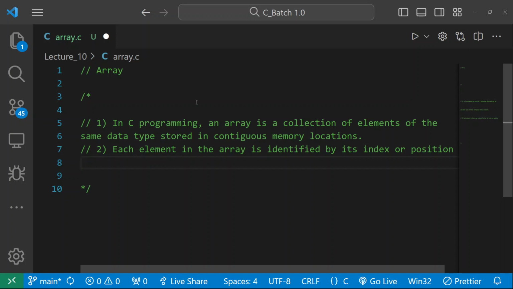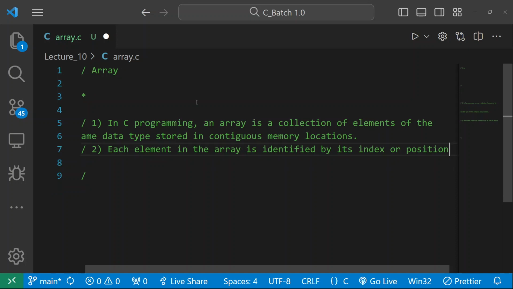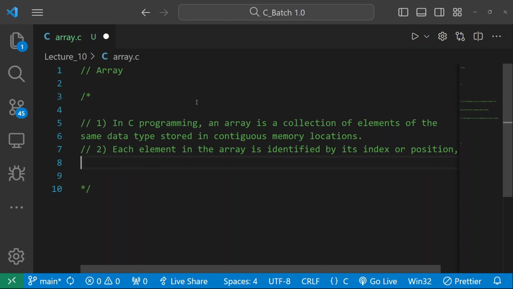Suppose there are 5 elements in the array, there is a particular index given to each element, and that position or index always starts from 0. Always remember, it starts from 0, not from 1. Very important thing. If you write that the index position for the first element is 1, no, the index of that particular element will be 0.